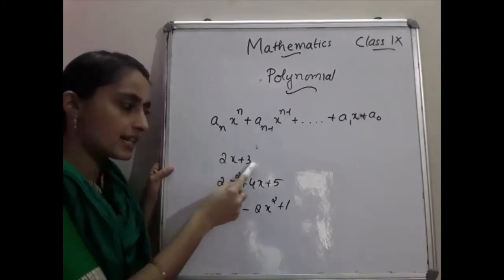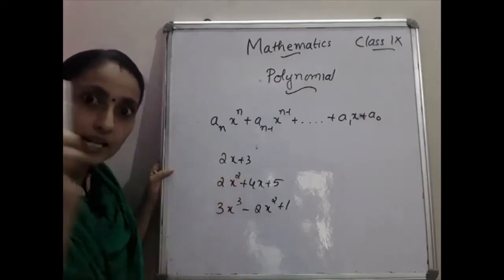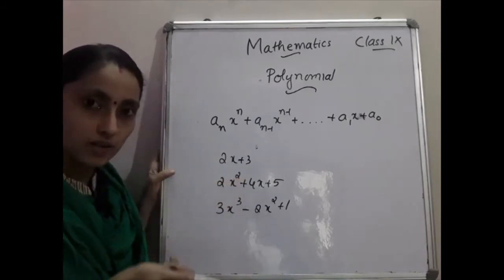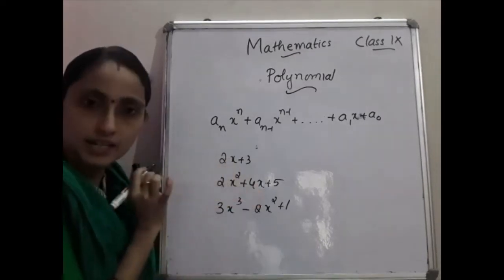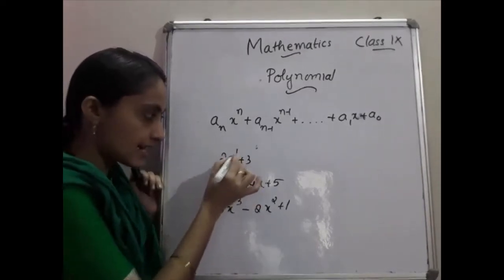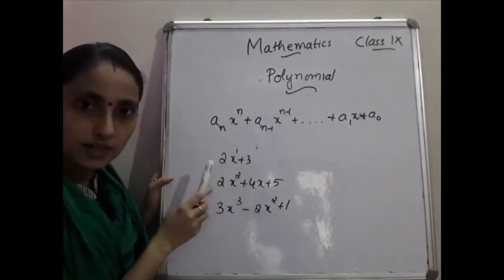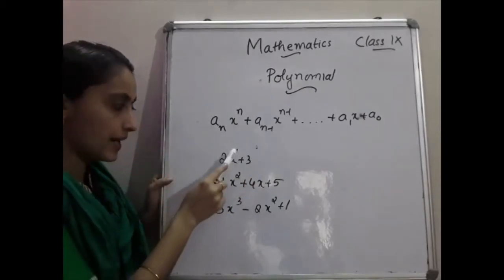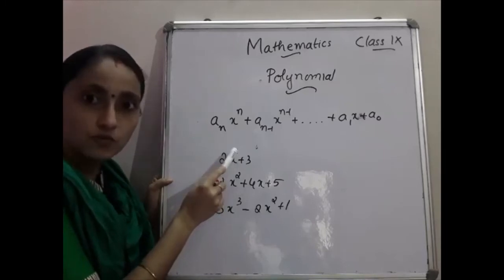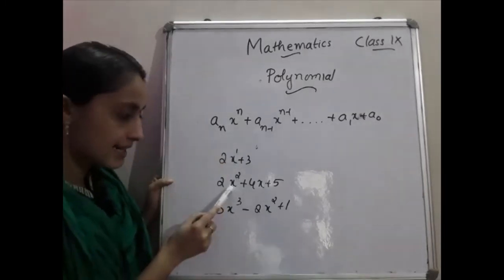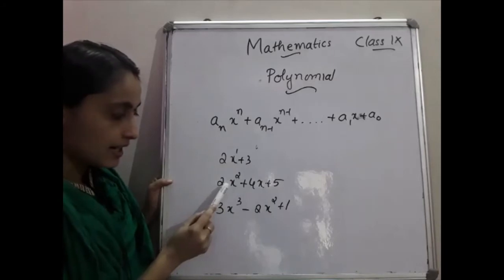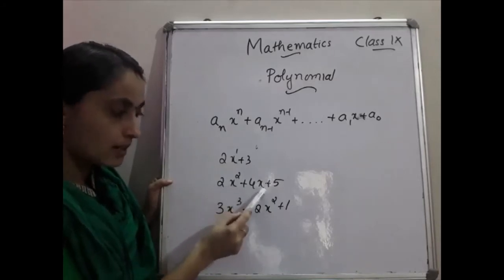Okay, then we will move to the degree of the polynomial. So can you say what is the degree of this polynomial? Degree means the highest power. So you have to know what you mean by power. Even here it is x, so you can write it as x raised to 1. So the degree of this polynomial is the highest power, that is only one power is there. So the degree of this polynomial is 1.